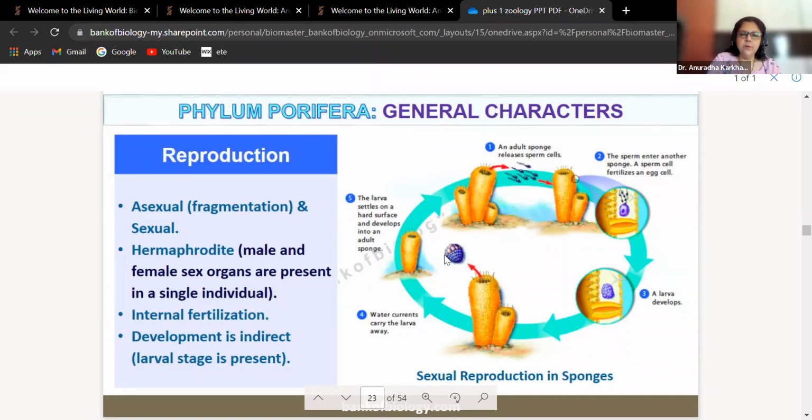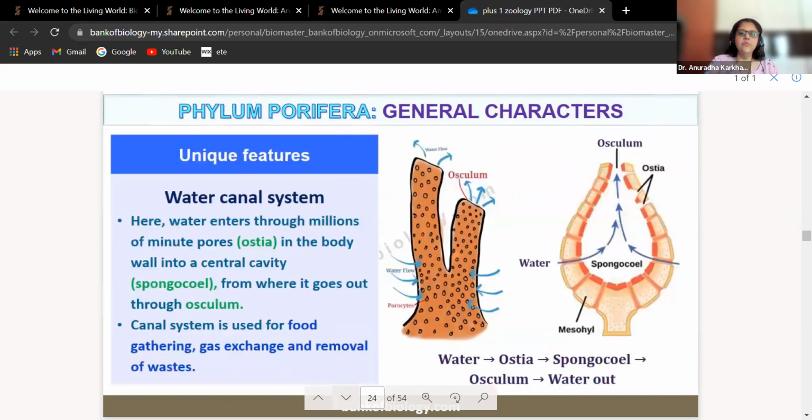That is about the reproduction. What are the unique characteristics of porifera? These are very important. Unique features, they have got water canal system. Here, water enters through millions of minute pores called as ostia. What are they called as? Ostia, which are present in the body wall into a central cavity.